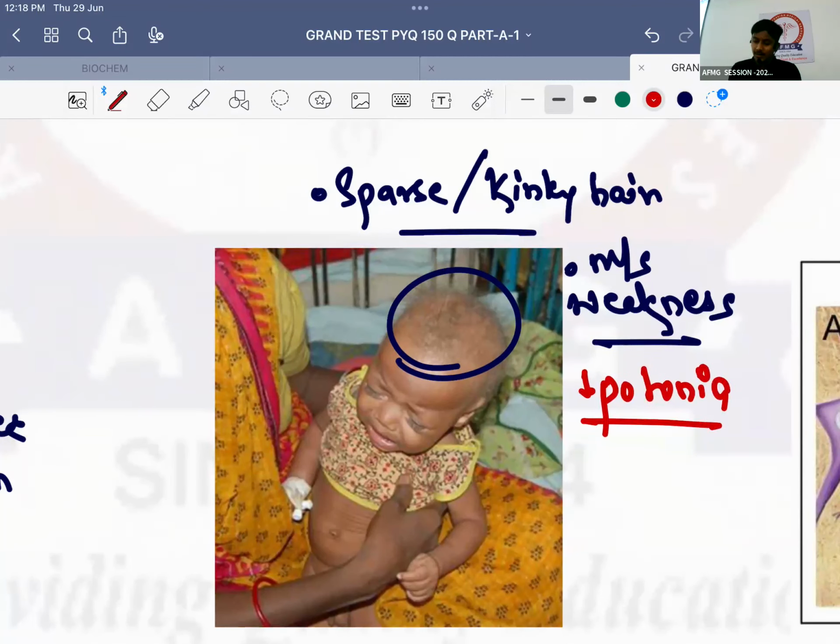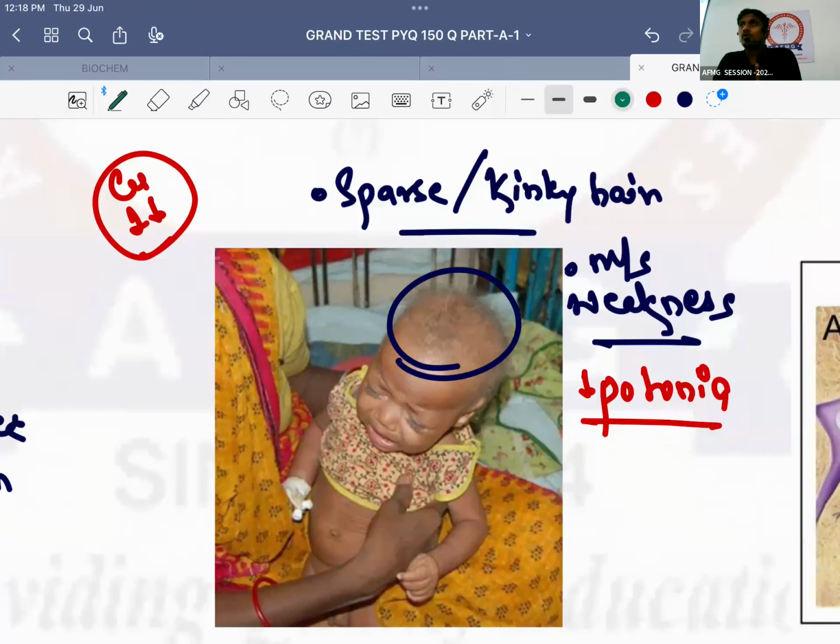Okay? Why is it important? Because copper deficiency, copper is required for the last step of collagen synthesis. Copper is required as a cofactor for the lysyl oxidase enzyme. Okay, if copper is not there, will lysyl oxidase work? No. So will the last step of collagen synthesis occur? No. And what is the last step of collagen synthesis? To make the collagen strong. So collagen will be formed, but is it being made strong now? No, because the last step is not occurring. So therefore, weak or defective collagen is formed in the patient. That's the reason why the hairs are easily breakable in the patient and the muscles are very weak. Okay? So that's the basic reason.